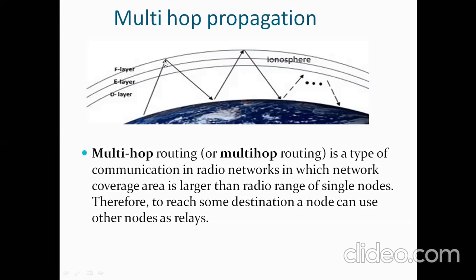After the first hop, we take this signal, amplify it again and resend it to the ionosphere. It reflects back, and still it is not reaching the receiver.